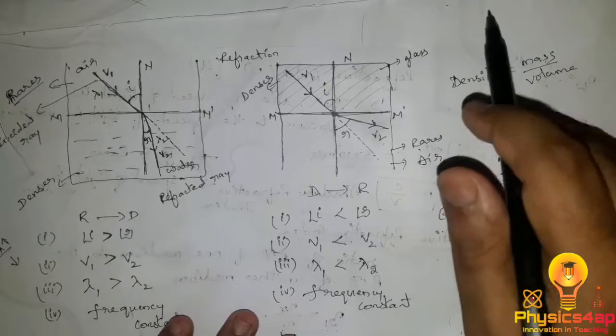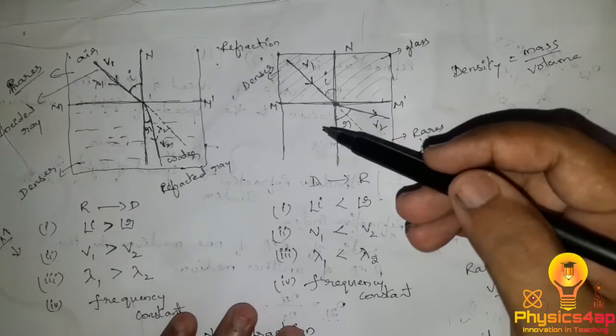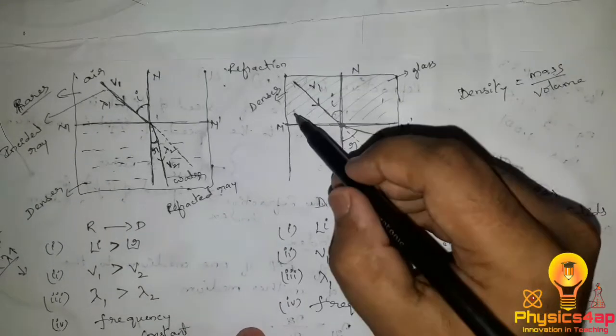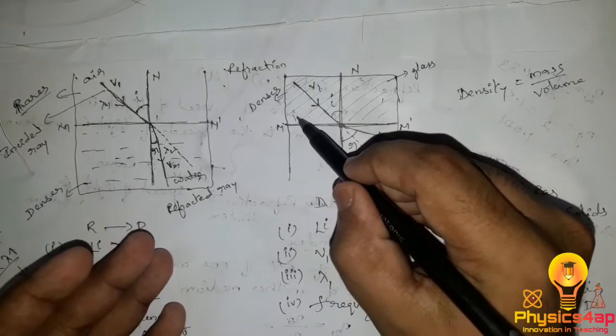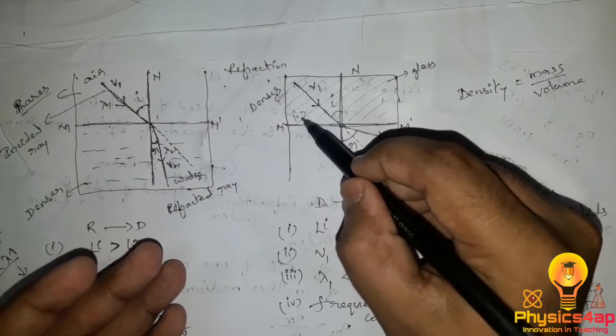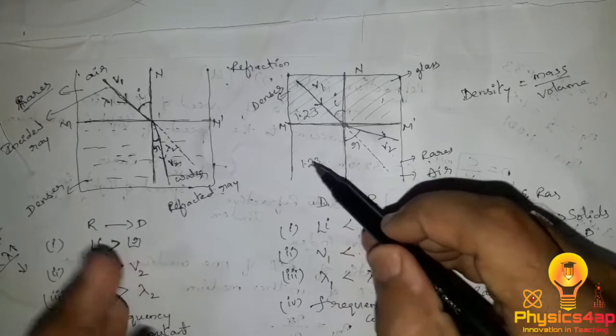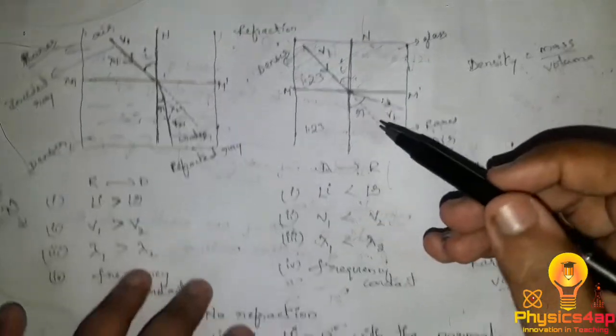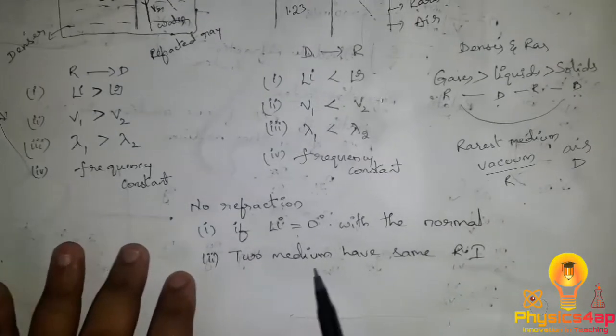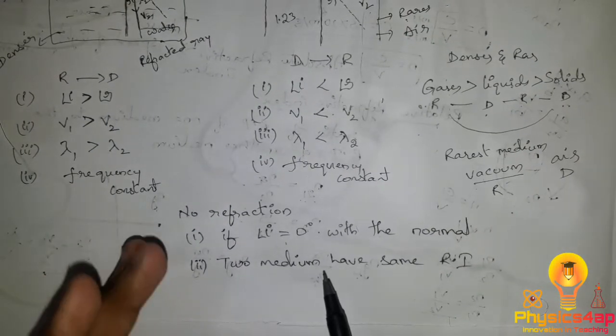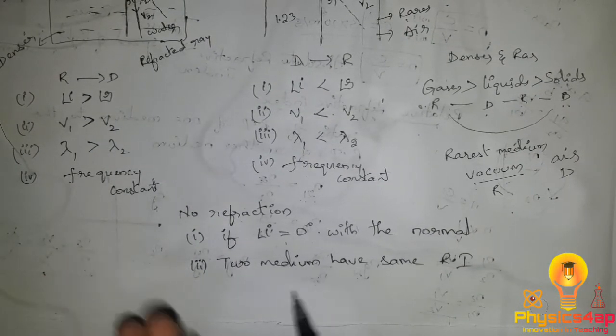If there are two different mediums having the same refractive index, for example one medium has a refractive index of 1.23 and another medium also has a refractive index of 1.23, then also there is no refraction, and the light travels in a straight line.